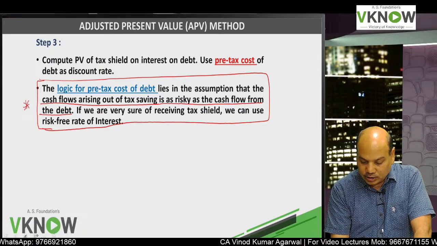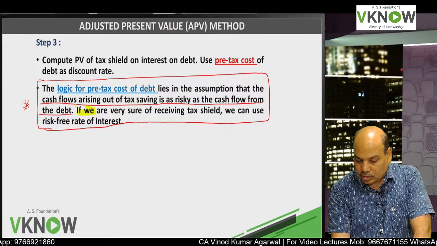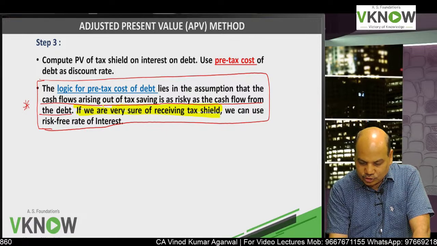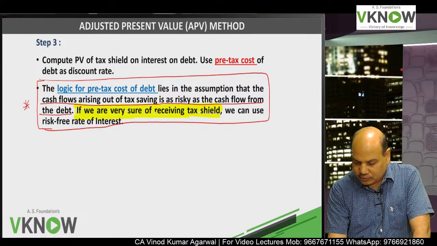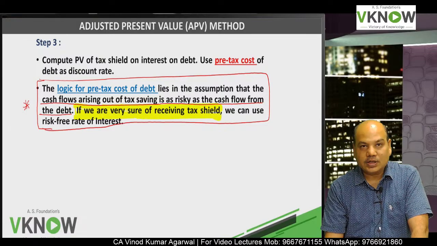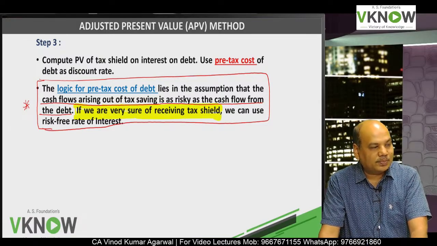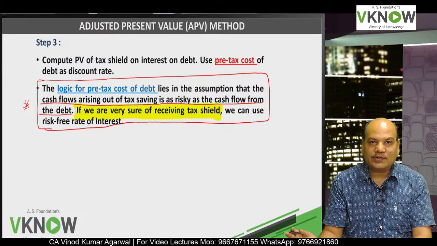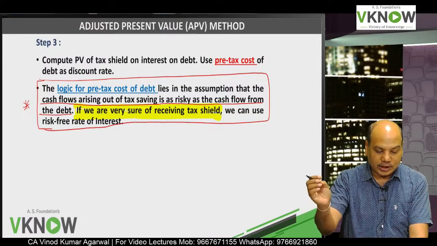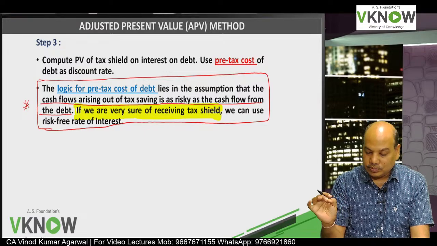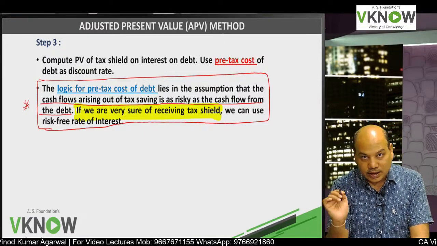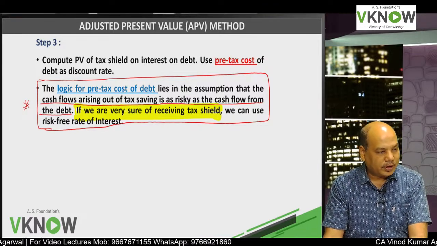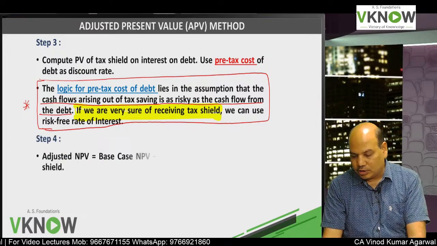Now one more important line. If we are very sure of receiving tax shield, that means you are 100% sure that the tax shield is certain. There is no uncertainty. The company is bound to receive tax shield on interest. We will have sufficient taxable income in future and therefore will get tax shield. So what can the company do? If you are very sure about receiving the tax shield, we can use the risk-free rate of interest.